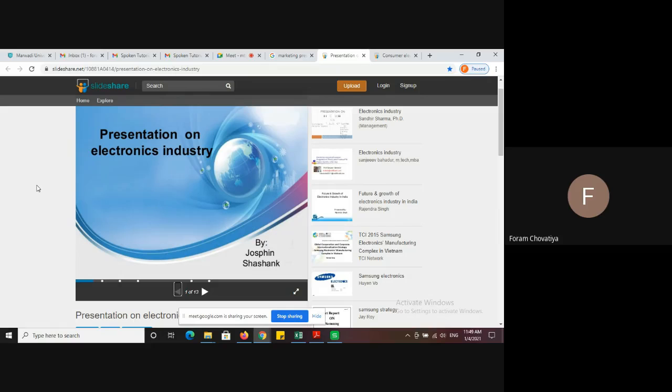In the first slide, you first choose the layout of your slide. After choosing your slide layout, in the first slide you have to write your topic name. Here I write my topic name: presentation on electronics industry. You can also write only the title, electronics industry. Then in the second box you have to write prepared by or presented by, then the student name.